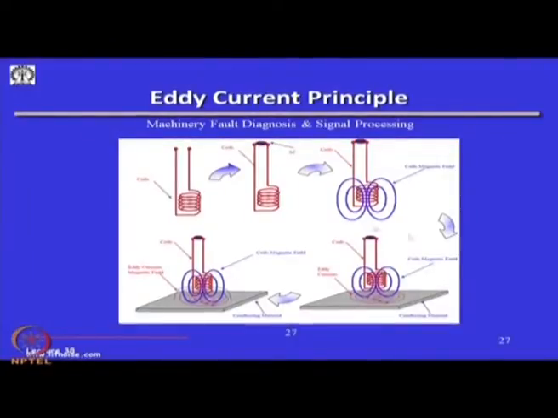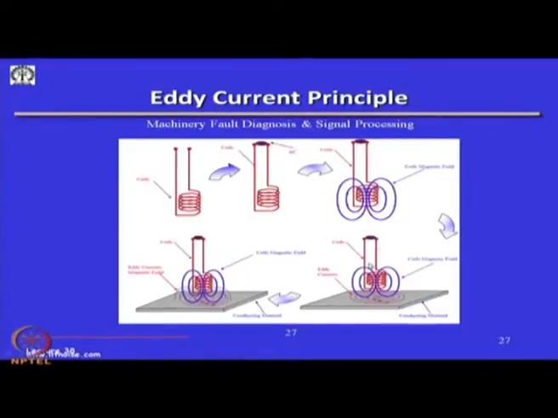So, let us try to understand what this eddy current testing is. The principle behind eddy current testing is given in this slide. For example, if I have a coil through which I usually pass a high frequency AC signal, because of this signal being alternating, there will be a magnetic field associated with this coil.